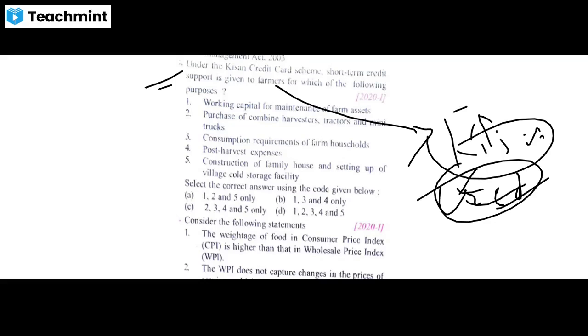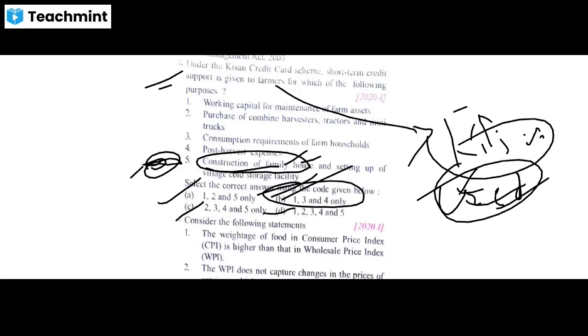Okay, so if you are using this logic to solve this question, then you can easily eliminate the option number 5, construction of family house. The government is not providing credit for construction of the house of the farmer. Okay, so if you eliminate this option number 5, then you can easily eliminate the options A, C, and D, and the answer would be 1, 3, and 4, and the correct answer is 1, 3, 4. So right now, let's discuss it in a bit more detail.